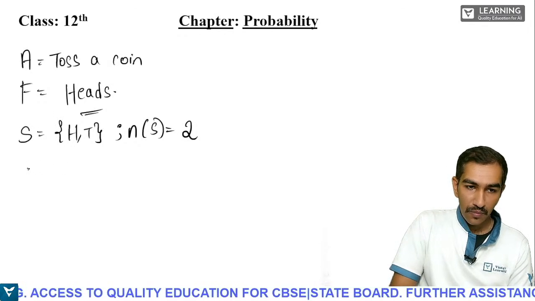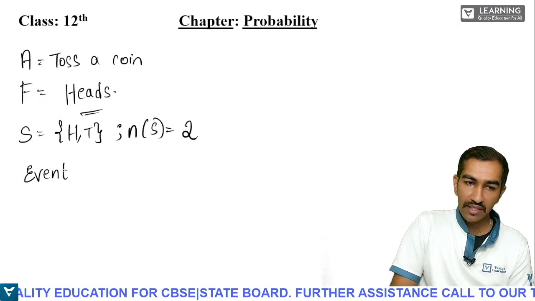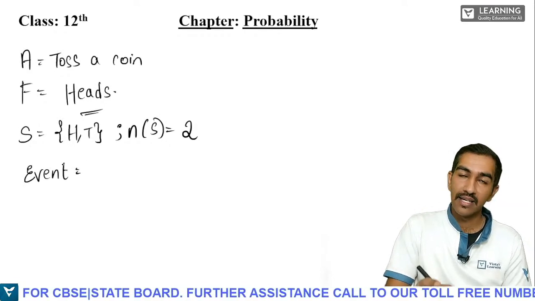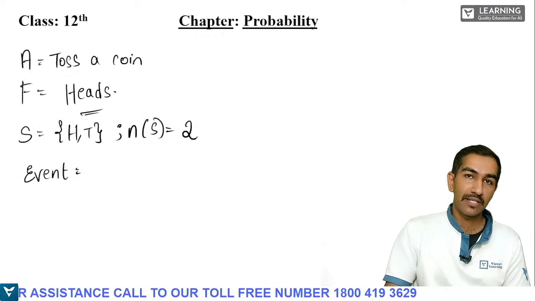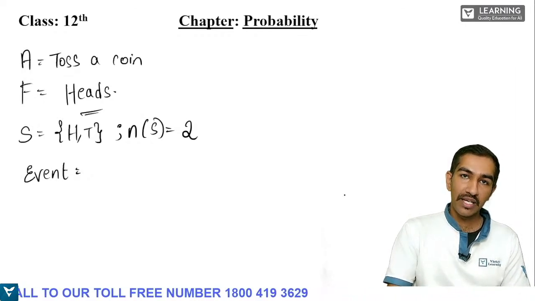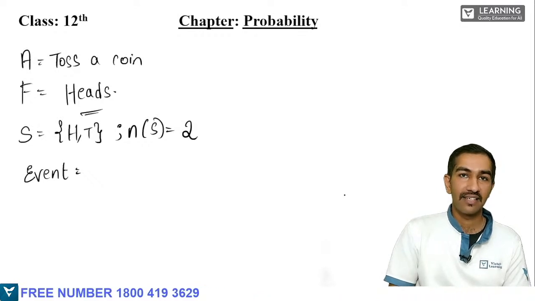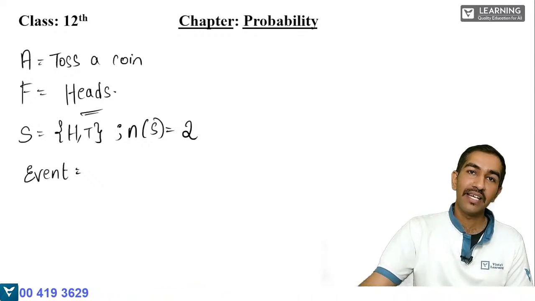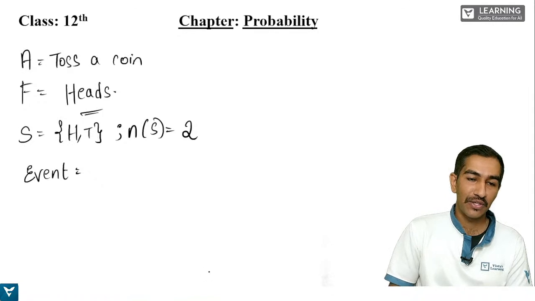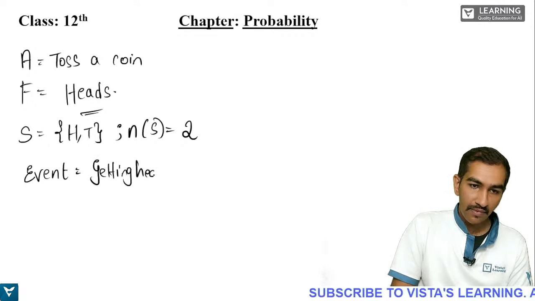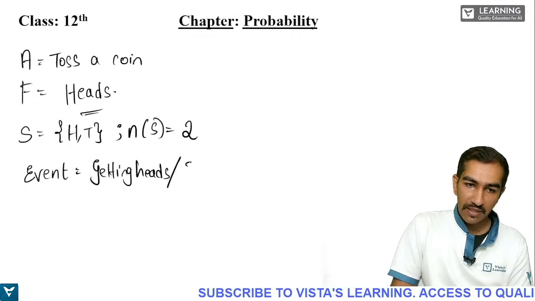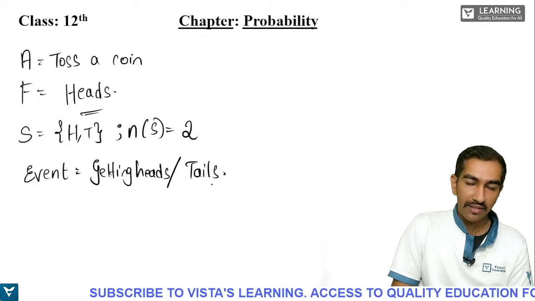So now, what is the event here? What is the event that is going to occur? See, 2 captains are standing. One of the captains has tossed the coin. Another captain has called heads. So now the event is nothing but heads. Correct? Because we need heads, right? If we get heads, we win the toss and it goes on like that. So the event is getting heads, or it might also become getting tails. Anything can be there.